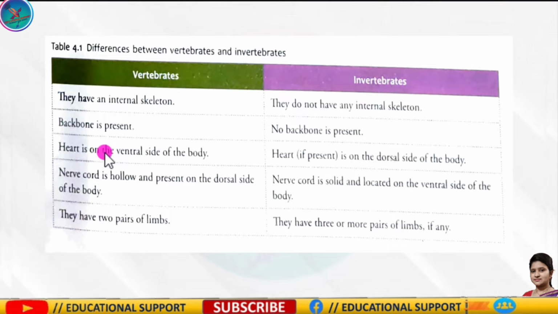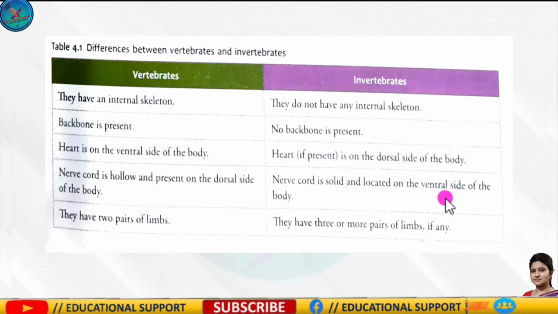The heart is on the ventral side of the body in vertebrates, but in invertebrates, the heart, if present, is on the dorsal side of the body. In vertebrates, the nerve cord is hollow and present on the dorsal side of the body, but in invertebrates, the nerve cord is solid and located where?